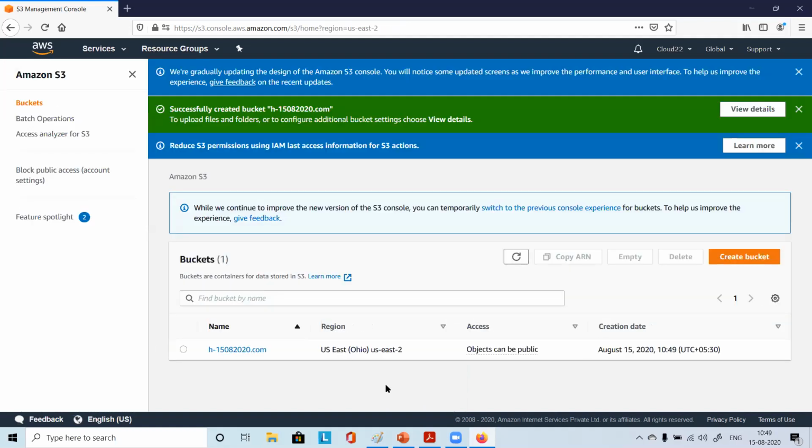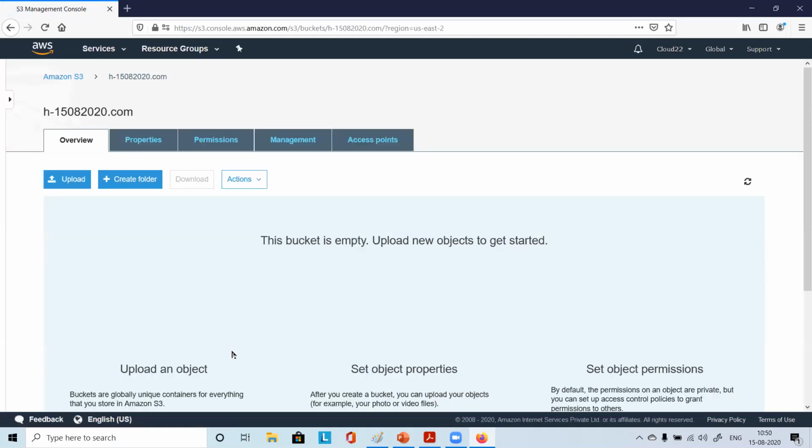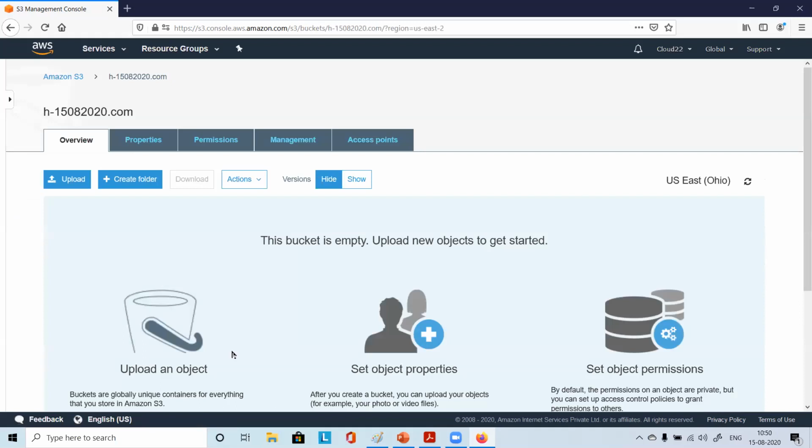Okay, so it says successfully created bucket, and my bucket name is there, right? I can see my bucket is created here. It says objects can be public, and the creation date, time, and region are all there, right? So go inside the bucket, click on that bucket, and you see the options here, right? All of you please come to this page.